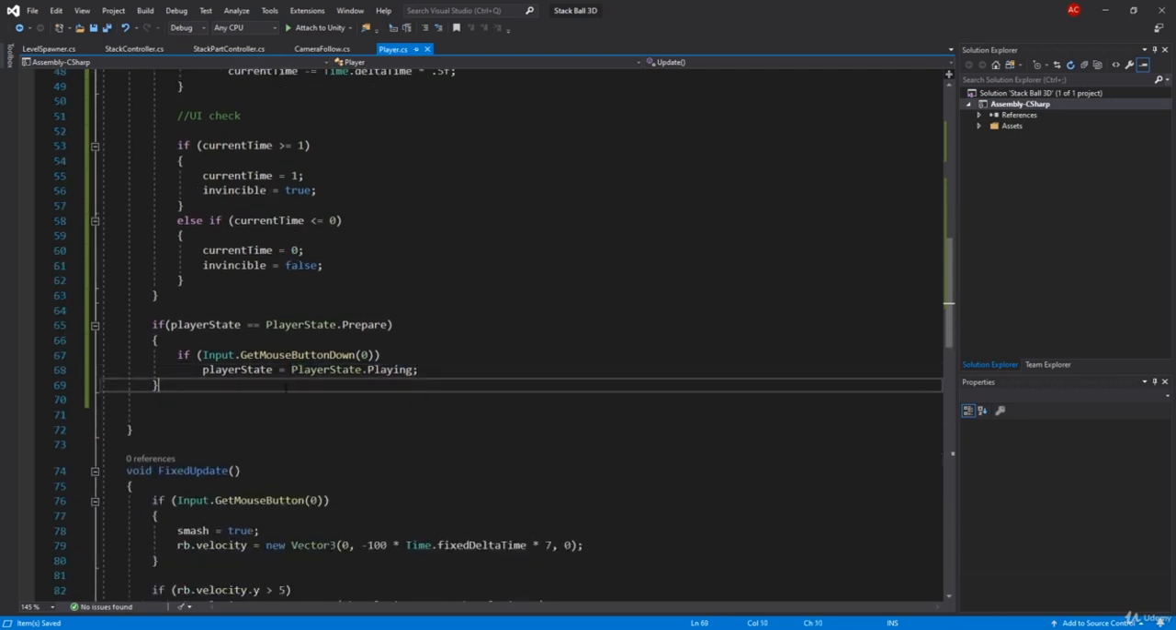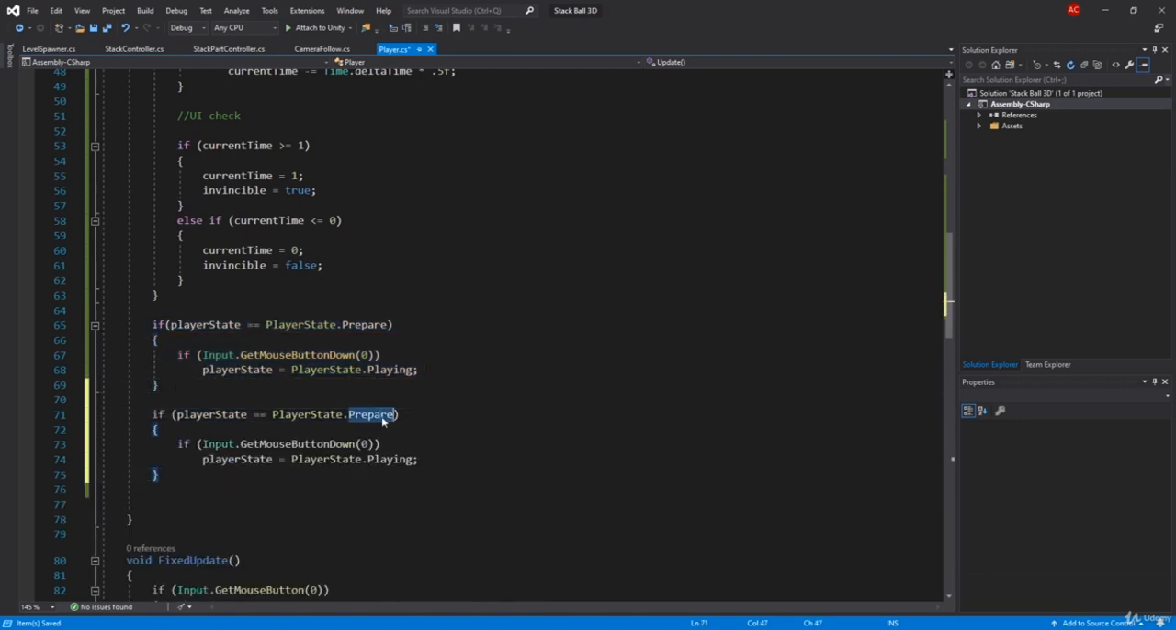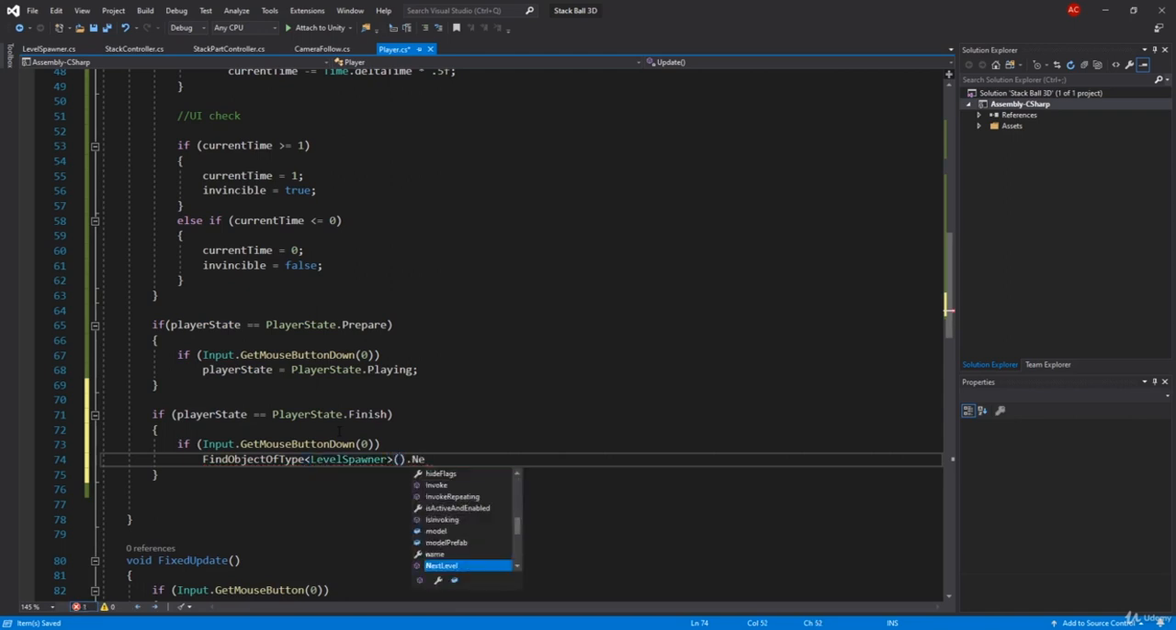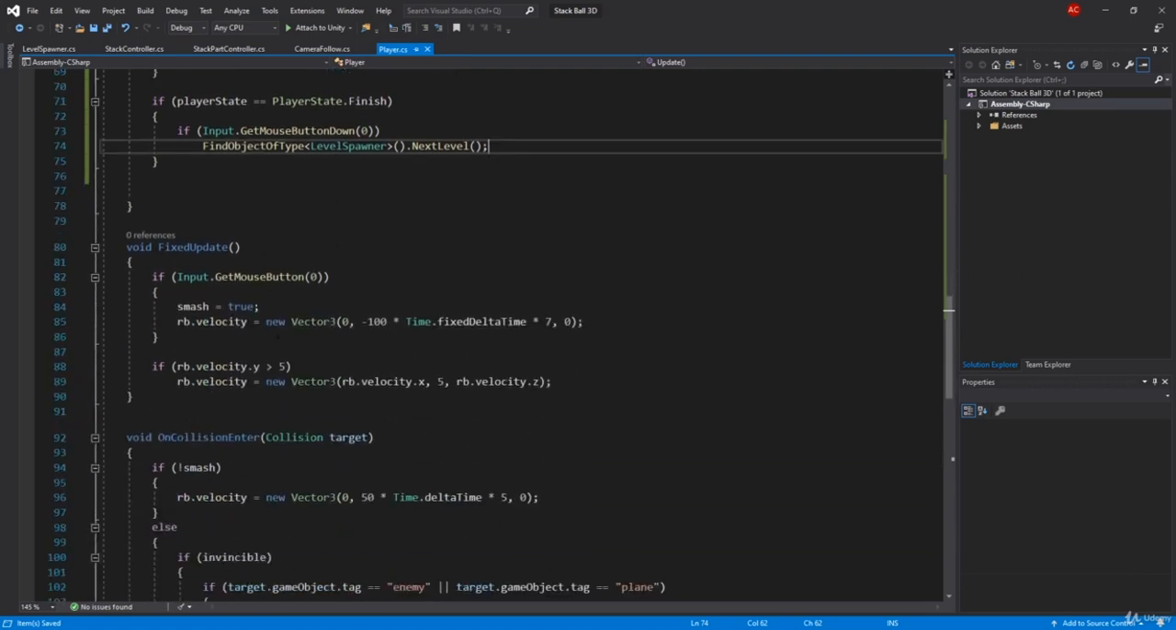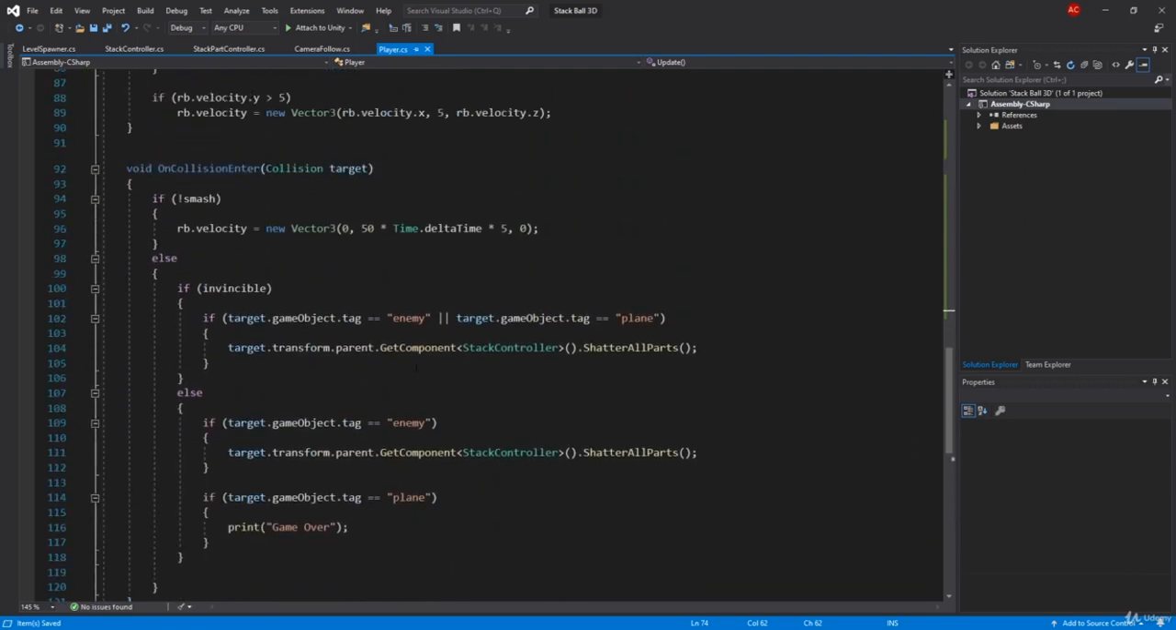Other than that, we're gonna add one more state, which is finish. When we are done and when we press our button, we're gonna say find object of type, we're searching for the level spawner, and here we're gonna call out our next level.